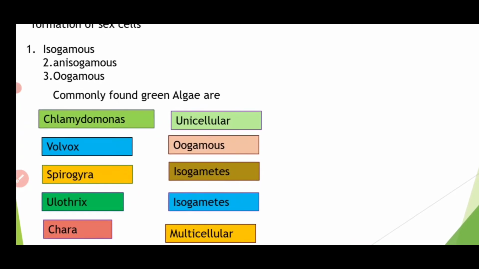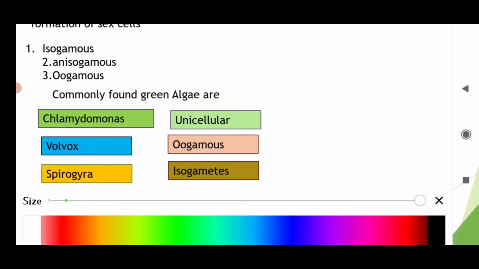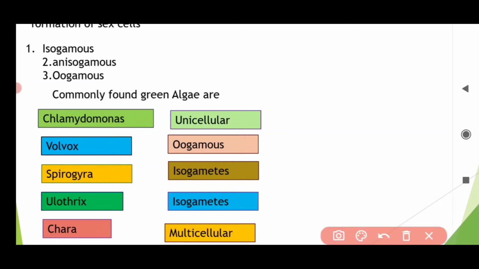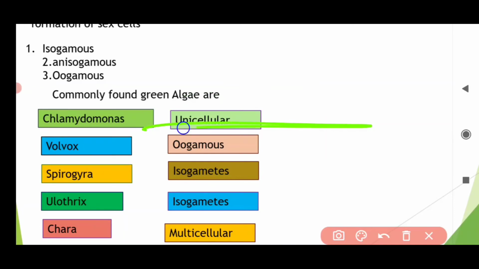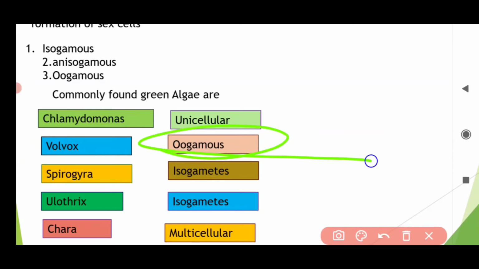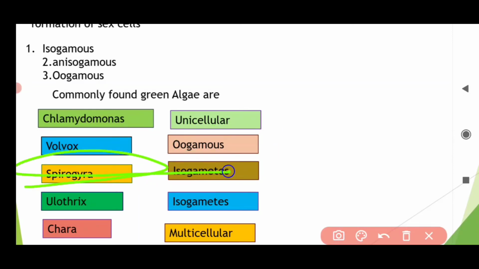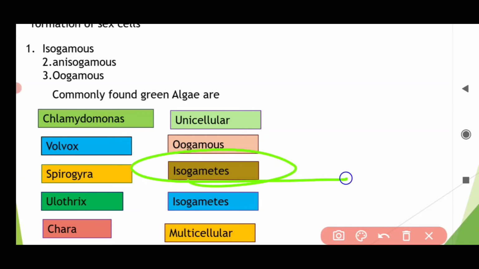Now let us go to the common examples of green algae. The common examples are Chlamydomonas, which is unicellular. Volvox shows oogamous reproduction. In Spirogyra, isogametes are there, and these are non-flagellated, meaning non-motile. Remember this: Spirogyra isogametes are non-motile.